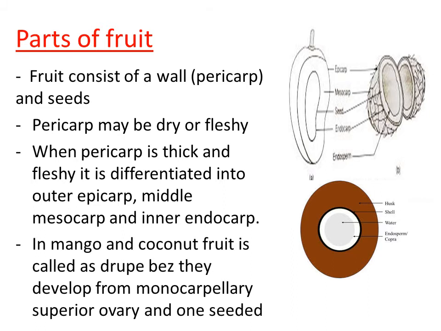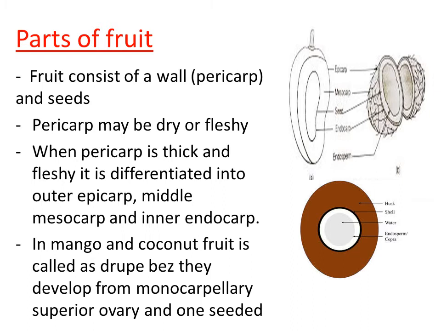Both belong to the drupe, one same category, because they develop from the monocarpellary superior ovary and they consist of one seed. But if you look into the nature of the mesocarp, in the mango fruit it is edible, but the mesocarp of the coconut is not edible. Instead of that, it is fibrous mesocarp. So this is about the different parts of the fruit. Clear? Fruit consists of two major parts. One is the outer wall, that is called pericarp, and it encloses seeds. Clear? So now we have completed the study of pericarp.